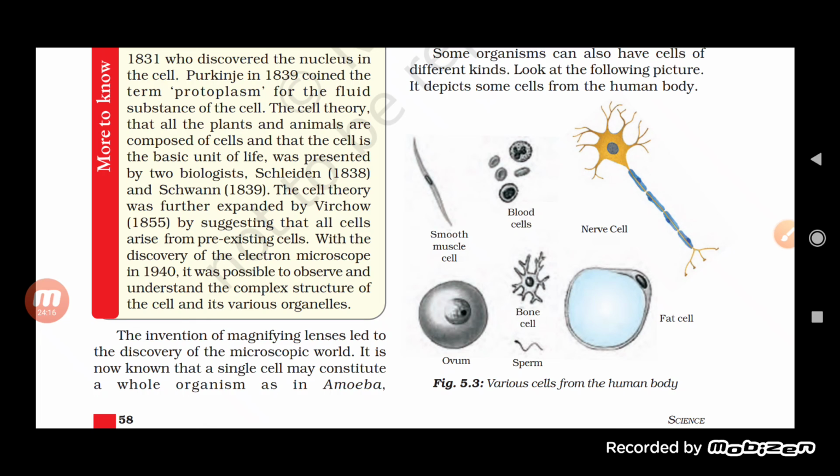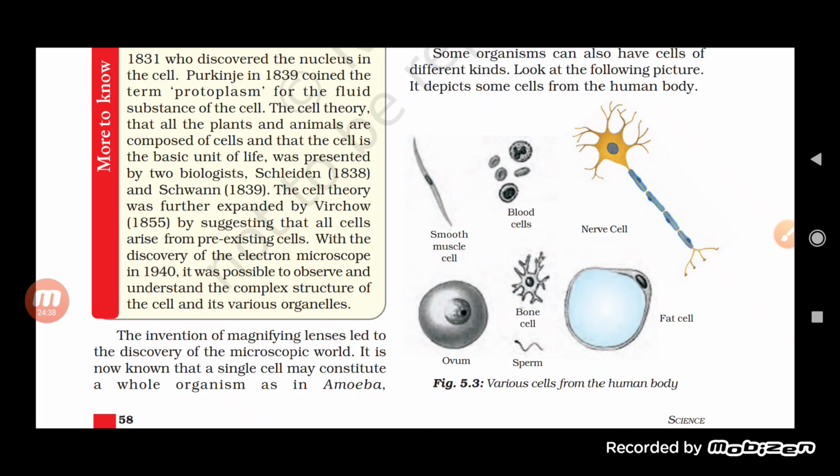With the discovery of the electron microscope, it was possible to observe and understand the complex structure of the cell and various organelles. Before that, when the microscope had not been discovered, people used to assume, and what they used to see was not enough to understand the cell.